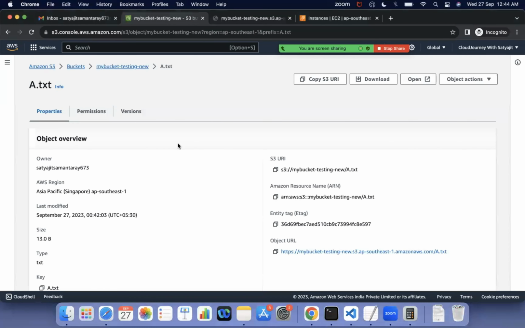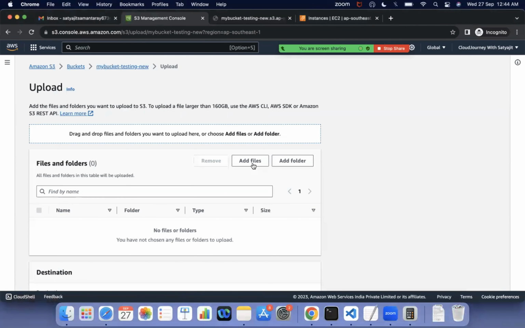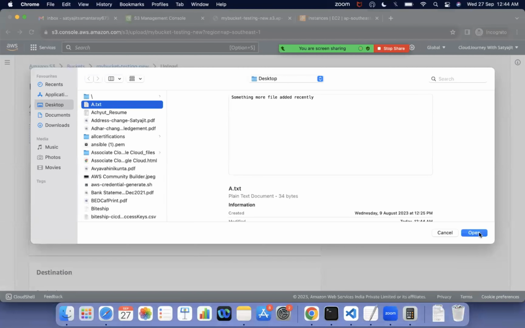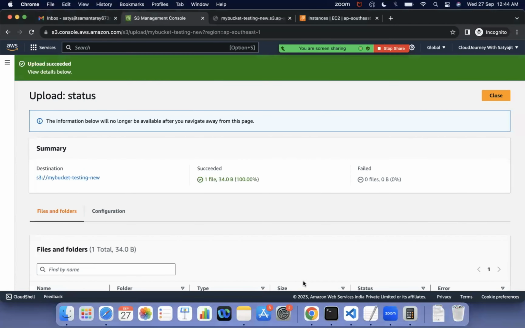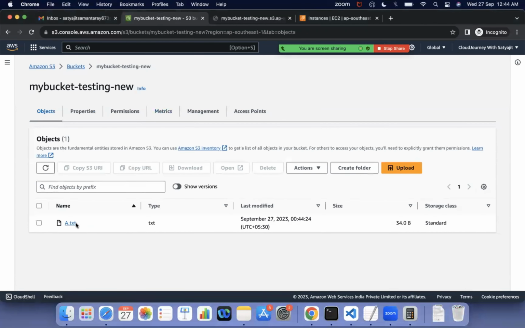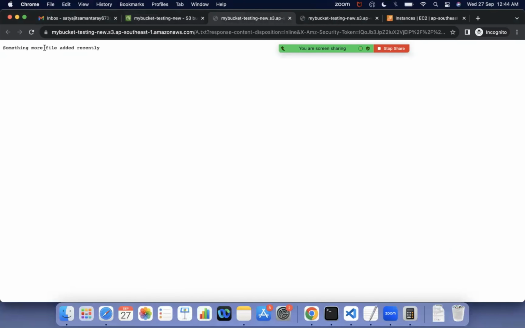Now what I will do, I will upload it again. I can go and upload, add files, a.txt, open, and again upload it. So what will happen? It will upload the object again. If I click on the same file, it uploaded again. It means if I click on this a.txt and open it, now the new one will show something more file added recently.